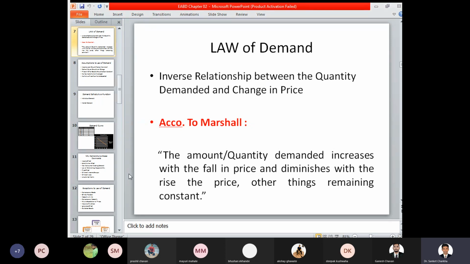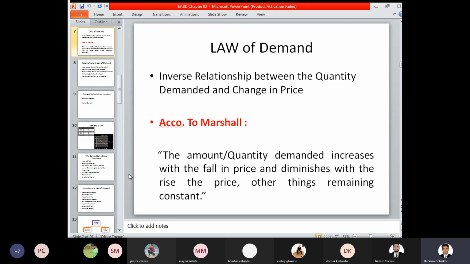Then we have started with a new concept called the law of demand, wherein there is an inverse relationship between the quantity demanded and change in price. As and when the price of a particular product increases or decreases, accordingly the quantity demanded for that product decreases or increases. So there is always an inverse relationship between those two factors.